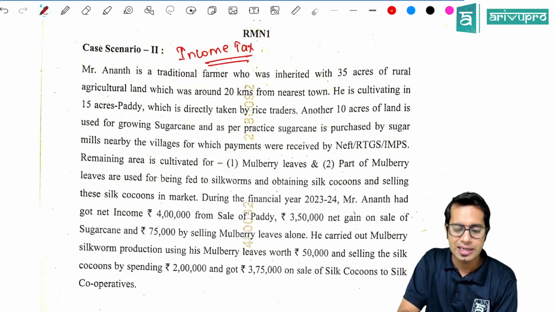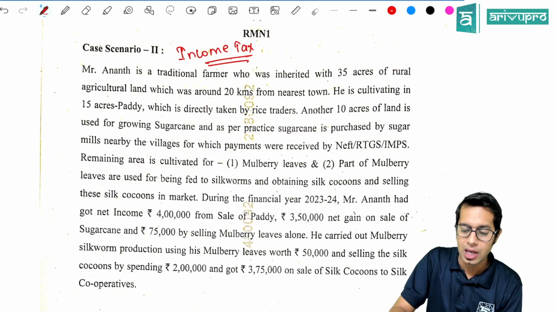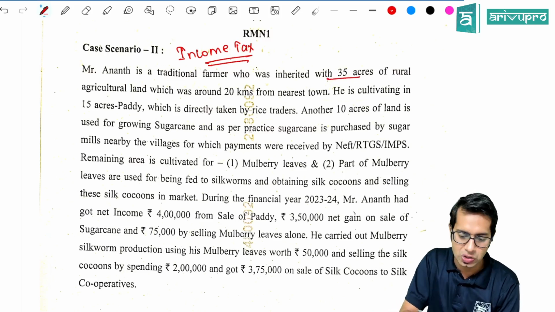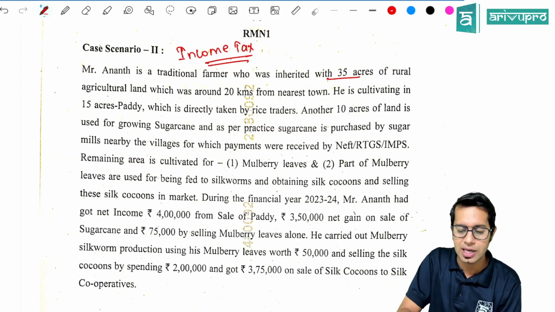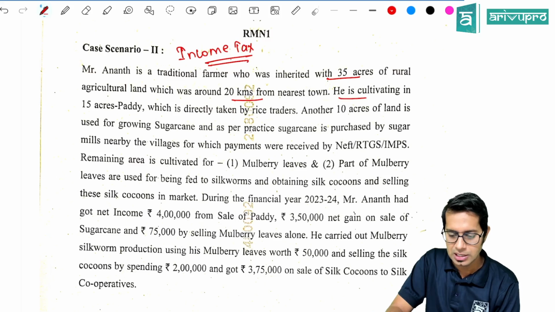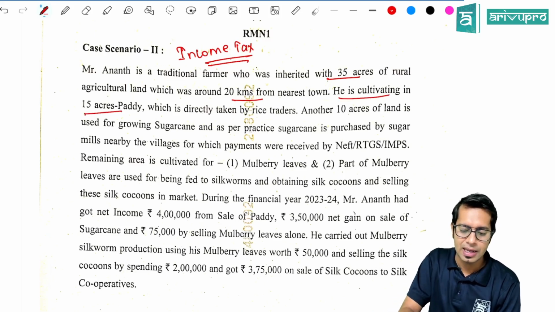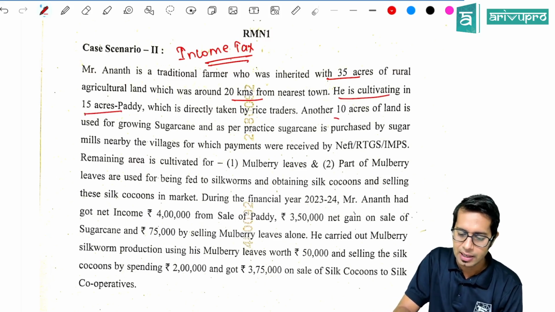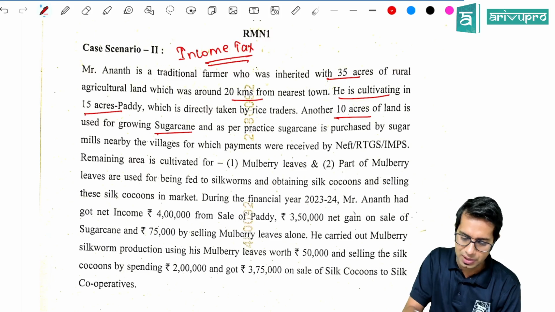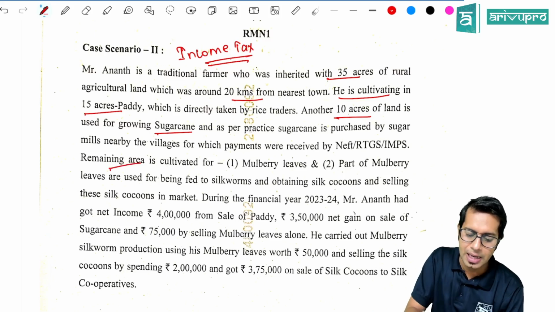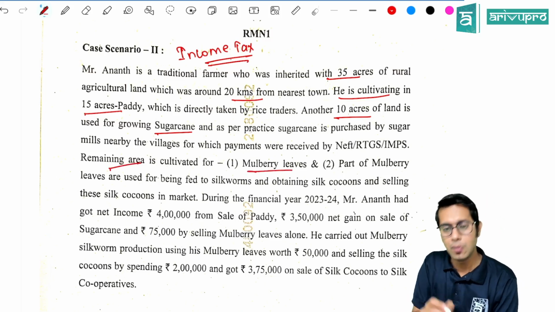Mr. Anant is a traditional farmer who has inherited 35 acres of rural agriculture land, which is around 20 kilometers from the nearest town. This is all story. He is cultivating 15 acres of paddy. He is cultivating 10 acres of sugarcane, which he sells to a nearby sugar mill. And in the remaining area, he is cultivating mulberry leaves.